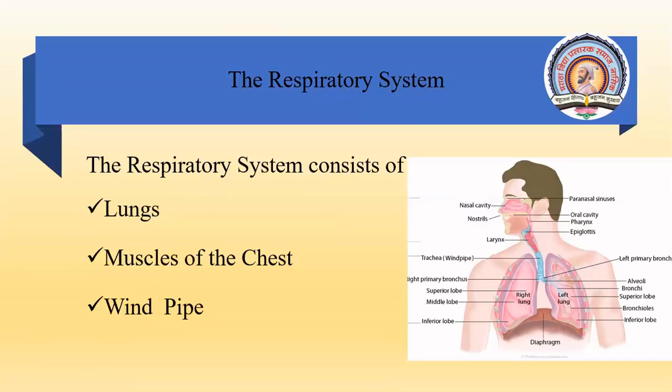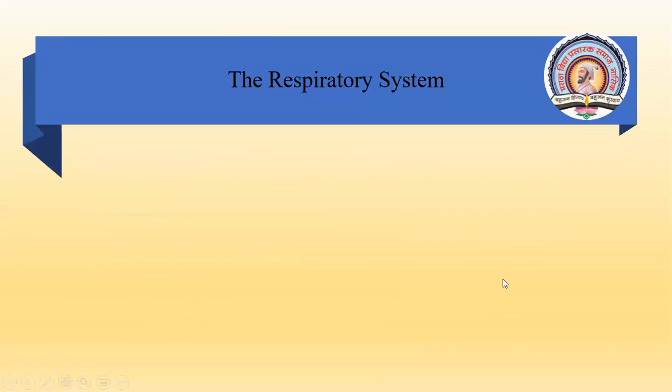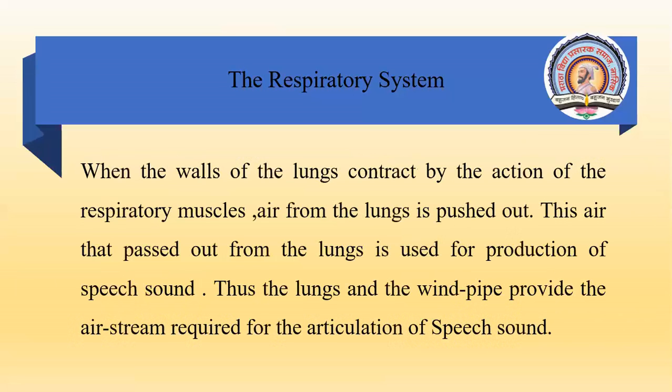So when we speak about the respiratory system, it includes lungs. On the 2 sides you have the muscular chest muscles, and then you have this pipe or the windpipe. These 3 parts together form the respiratory system that helps in the production of speech. It is the air that comes out from this that helps in the production of speech.